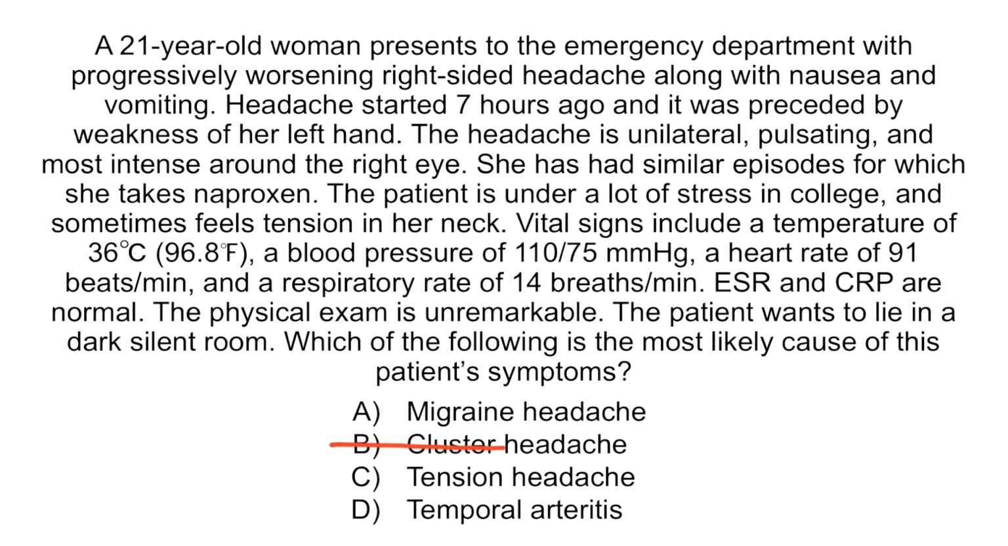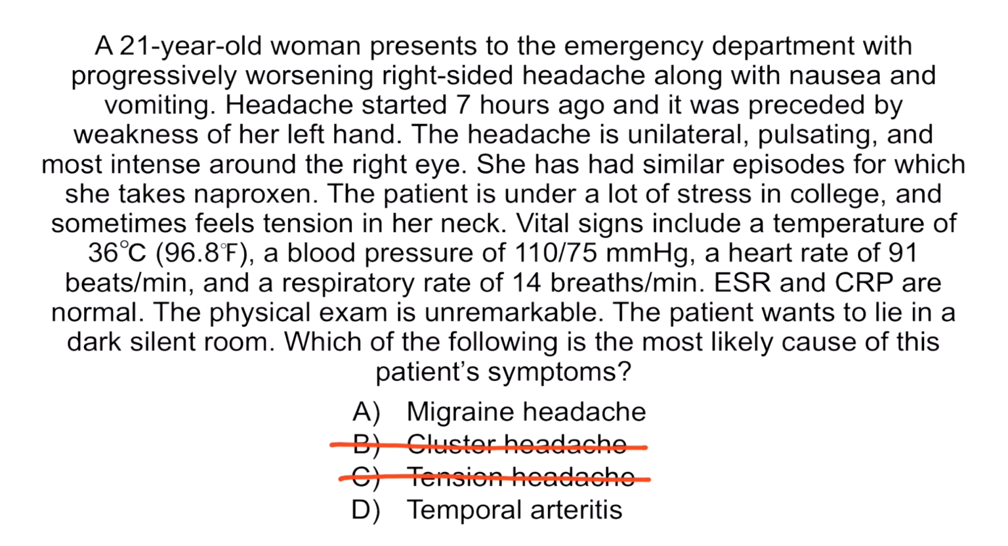Option B, cluster headache, is incorrect because it is more common in males. Additionally, the cluster headache is a unilateral periorbital pain commonly accompanied by partial Horner syndrome, rhinorrhea, and lacrimation. Most of these features are absent in this patient. Option C, tension headache, is incorrect. Although this patient is under stress and sometimes feels tension in her neck, this is not enough to diagnose her with the tension headache. Additionally, the tension headache is a bilateral headache not accompanied by nausea, vomiting, aura, photophobia, or phonophobia.